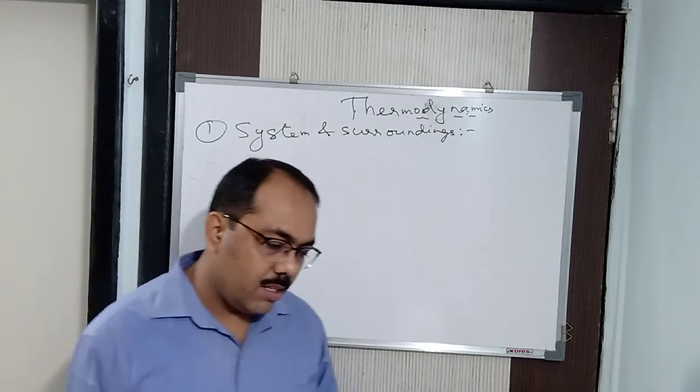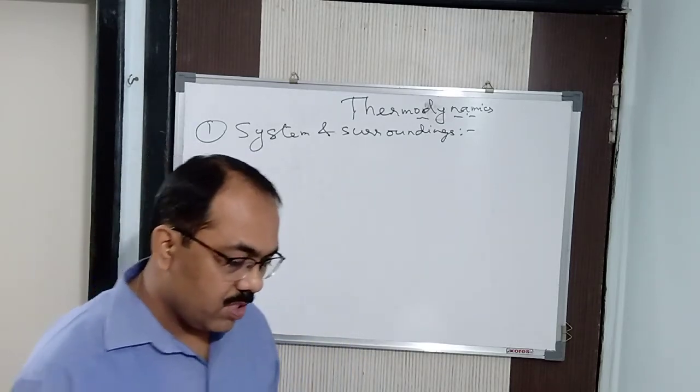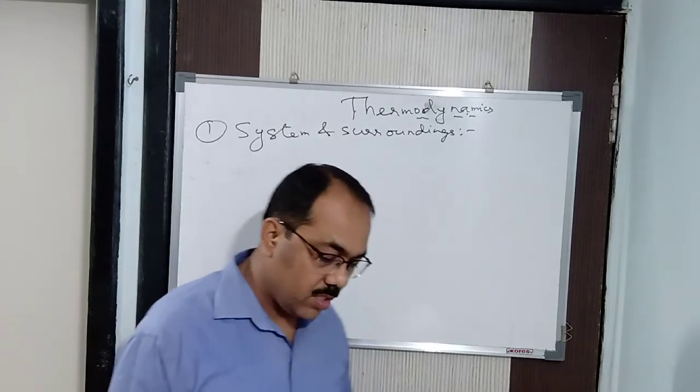Now, next is that we have three different kinds of system. Under system, we have three different kinds of system. What is that?